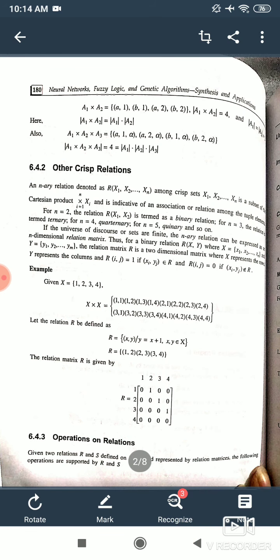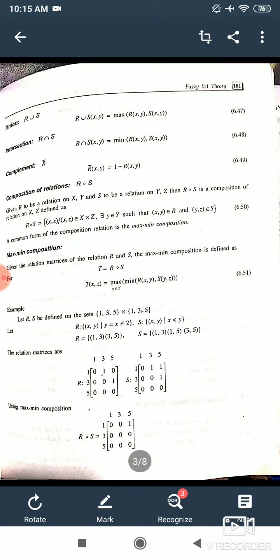Now operations on relations. We are having different operations on relations. If we are having two relations R and S, then for the first operation, R union S, we will take the maximum of the two. In case of intersection we will take the minimum of the two.